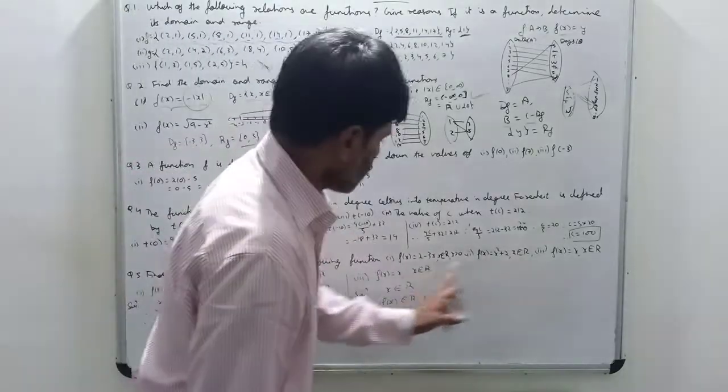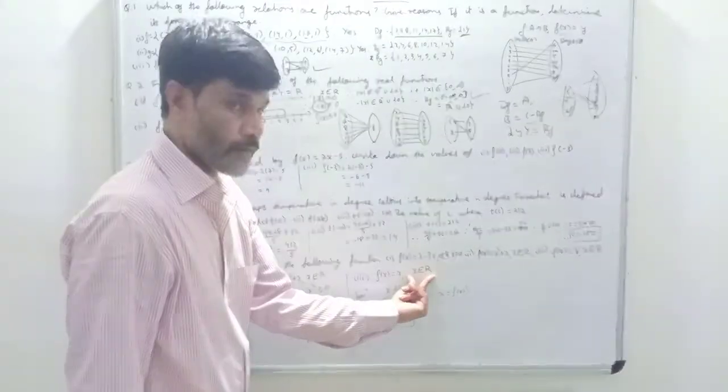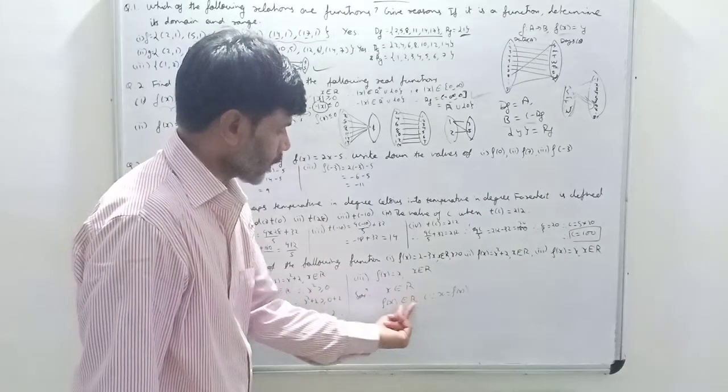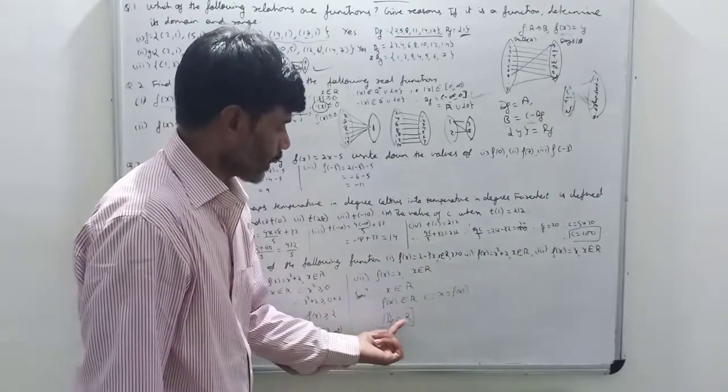Okay, next. f(x) equal to x where x belongs to R. So x is a real number. So domain is a real number. Set of real numbers R. So here x belongs to R is given. But x is what? f(x). So f(x) belongs to R. It means the values of f(x) is what? R only. So range of this function is